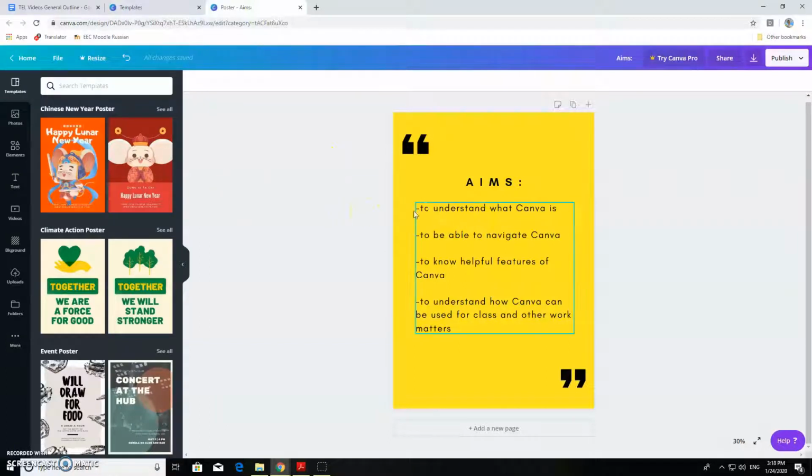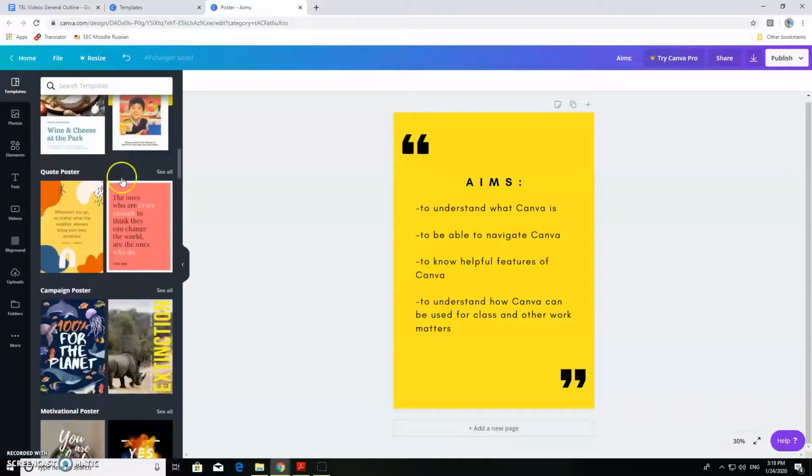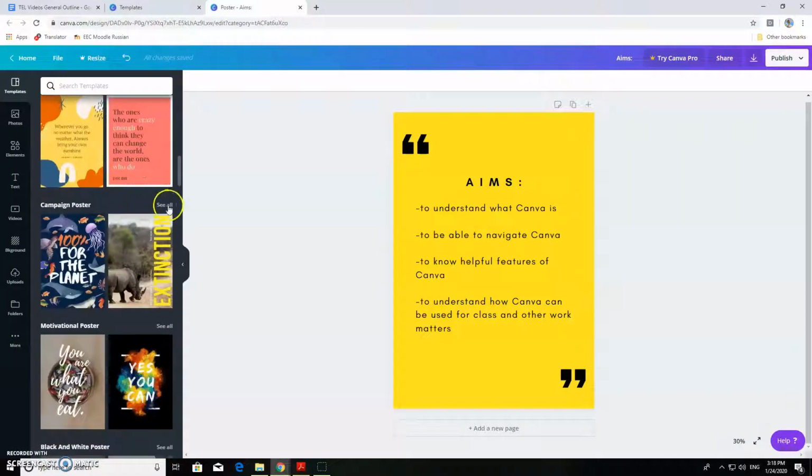And even though you've chosen one template already, I've chosen this template, you can actually change the template. The template slide is the first one that you will see. You can scroll down and see the many different genres of templates here. If you're interested in perhaps a campaign poster, you can click See All and see more of these.